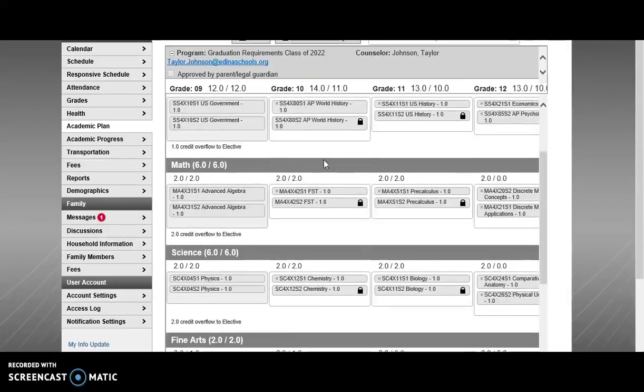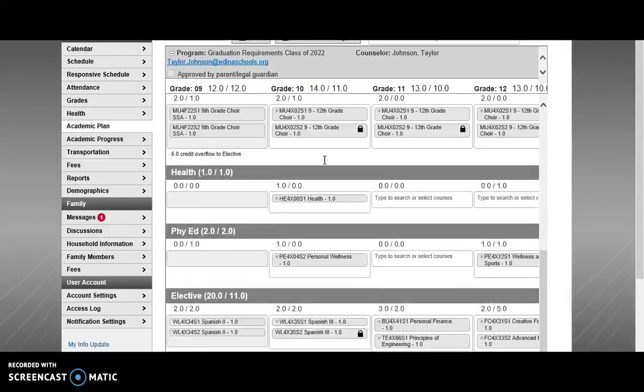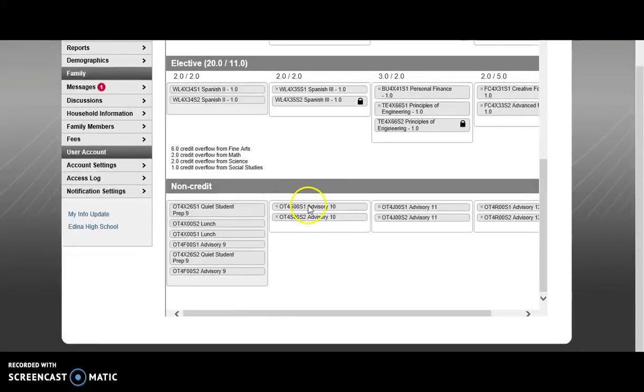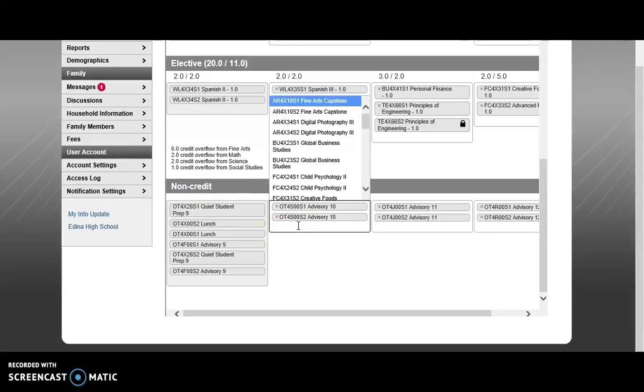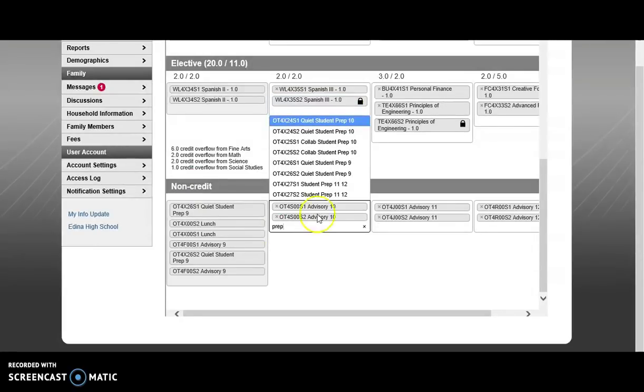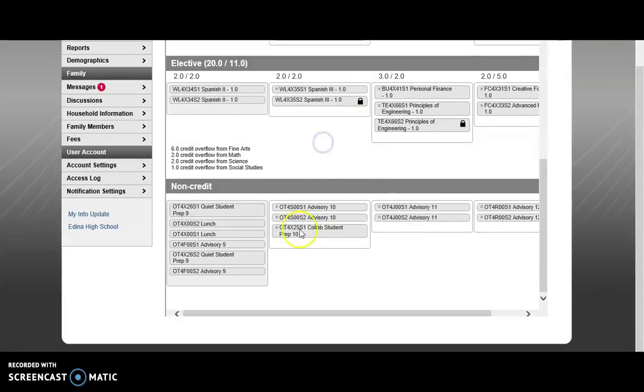Now, we do offer opportunities for students to take non-credit bearing courses, such as student prep. So at the very bottom of your academic planner, under the non-credit category, you can click the drop-down box and type in prep to highlight the student prep opportunities. As a 10th grader, you can choose between Quiet Student Prep and Collab Student Prep. Now choose wisely because you cannot change this after the registration period. In this case, let's do Collab Student Prep.